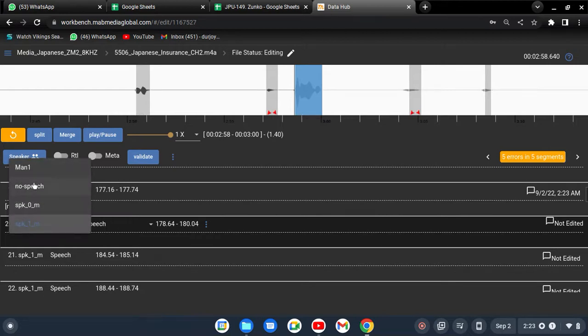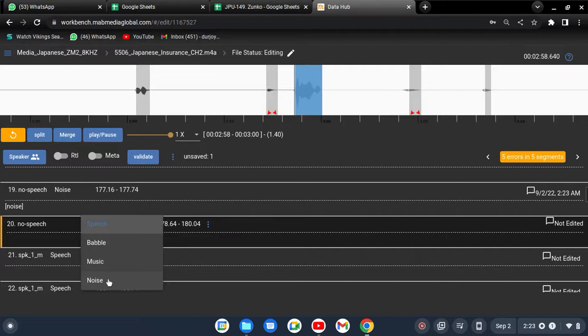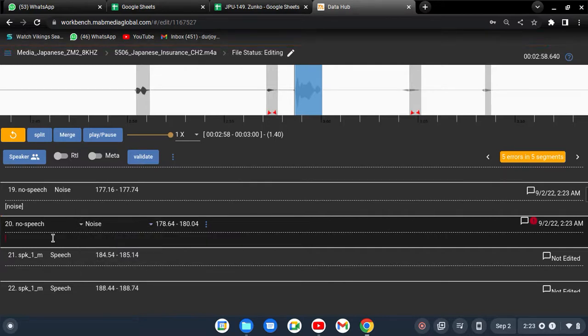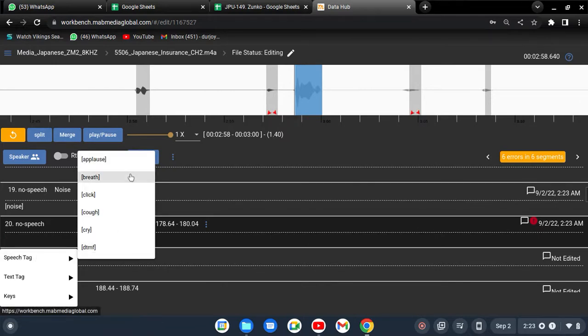Mark that speaker as no speech, mark the category of that segment as noise, and in the transcription box hold the Alt key, press the right arrow, the box appears, go to the speech tag, and just do one thing: mark it as noise.